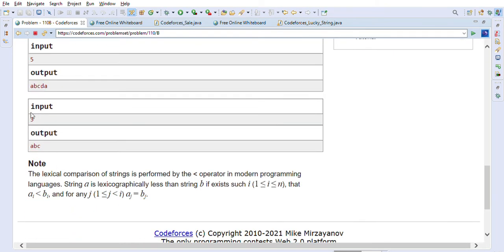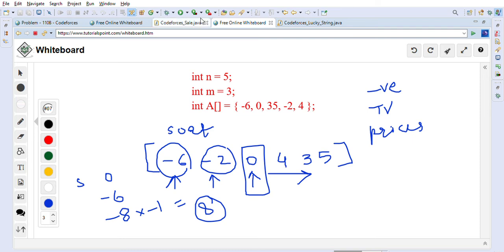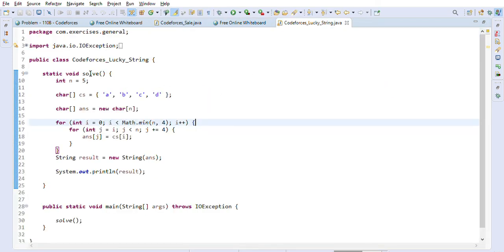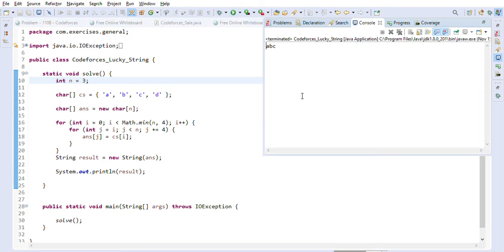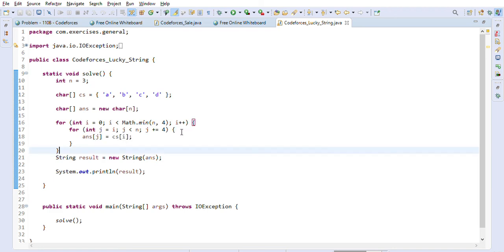So if we just give 3, then we will just get distinct 3 letters, right? So let's just try that. So as we can see, we are just getting 3 distinct letters. So i is basically 0 to minimum between n and 4, right? And then j will go from i to j is less than n. We will just keep incrementing j by 4 basically, because the gap will be 4, right, between the answer.